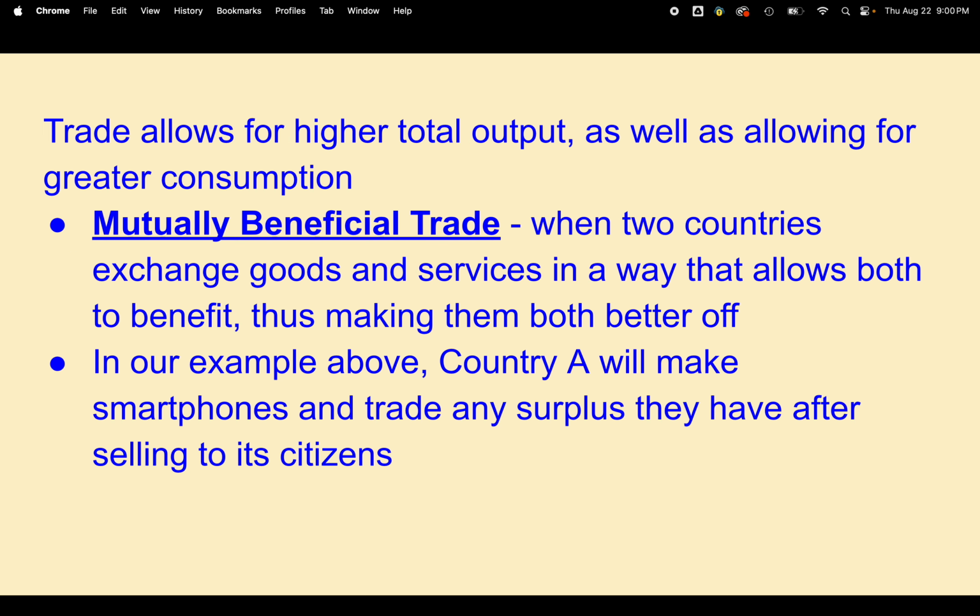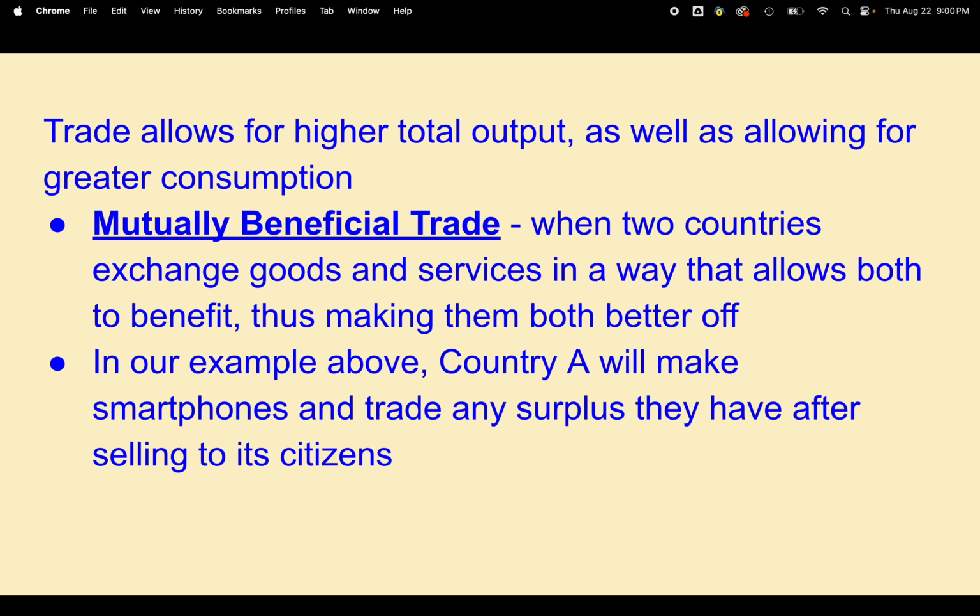Trade allows countries to have higher output, to make more of a product, because they can focus on one or a small group of products. By doing that, they become very efficient at making those products and they produce more. And then by trading for what they don't produce, that allows for increased consumption. So trade allows all countries involved in the trade to consume more and therefore to make more money.